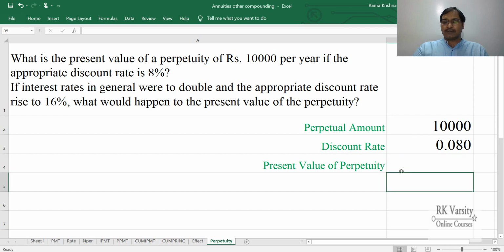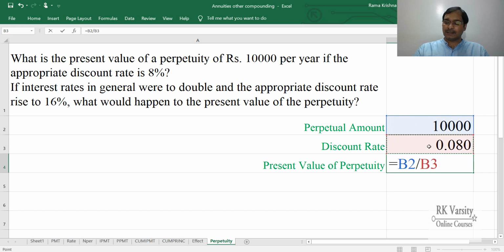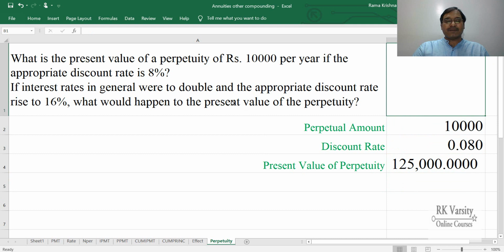To get the present value of a perpetuity, you need to simply divide the perpetual amount by the discount rate. That is equal to the perpetual amount, your 10,000 rupees, upon your discount rate, that is 0.08, and press the enter key. So the present value of this flow of income is 125,000.